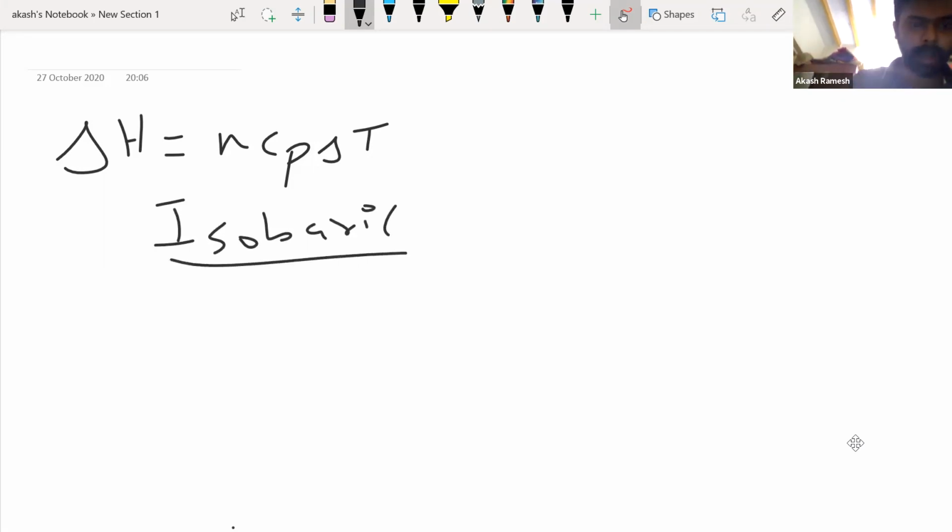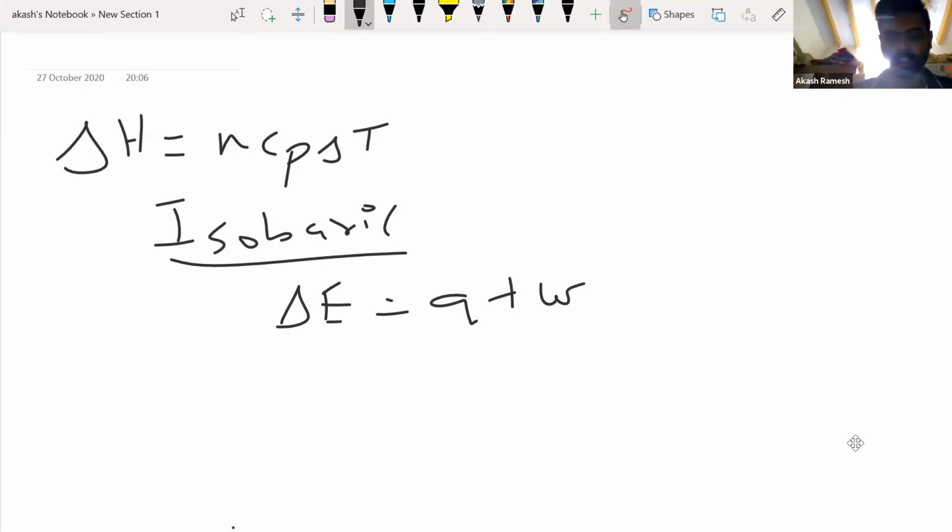So when I go for an isobaric process, we know the equation of the first law looks like this: delta E is equal to Q plus W. Since it happens at constant pressure, I can write this Q as Qp.